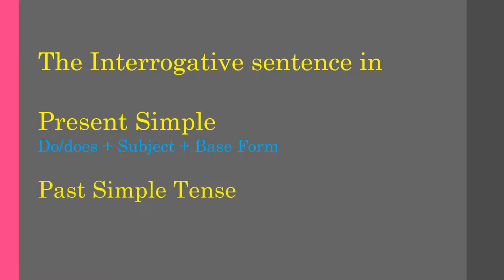Second, past simple tense. For framing an interrogative sentence in past simple tense, what we have to follow? Did plus subject plus base form. We earlier studied that did is the helping verb or the verb of past tense. So in order to frame an interrogative sentence in past simple tense, did will come before the subject, then subject, and then base form of the verb will come.